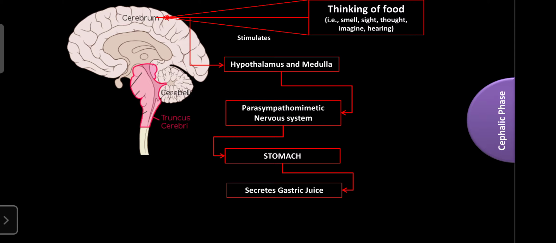So here the parasympathetic nervous system is activated by the hypothalamus and medulla when the person is thinking about food. Then those vagus nerves stimulate the various gastric glands and release acetylcholine.